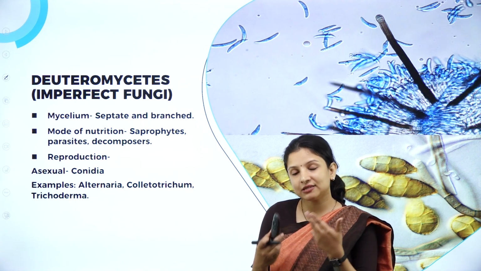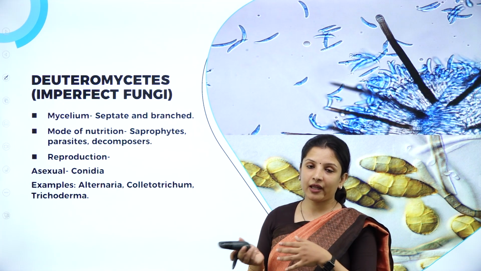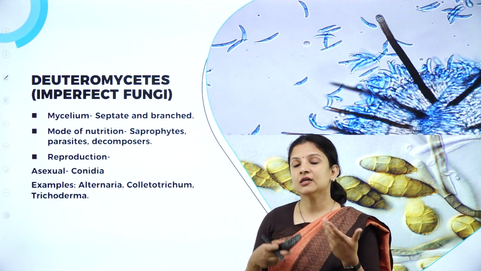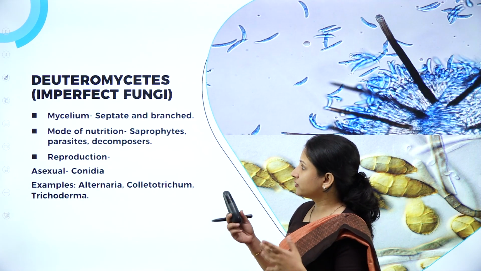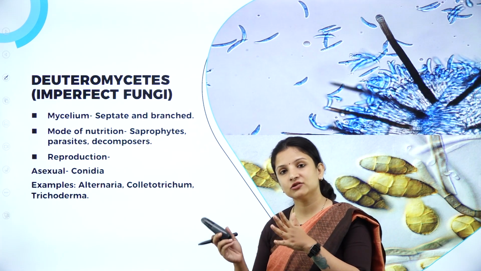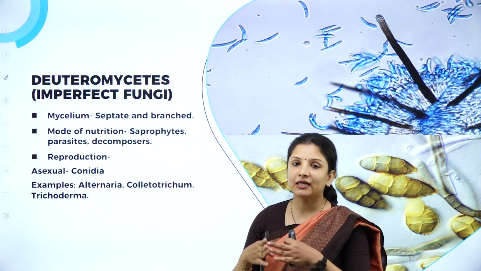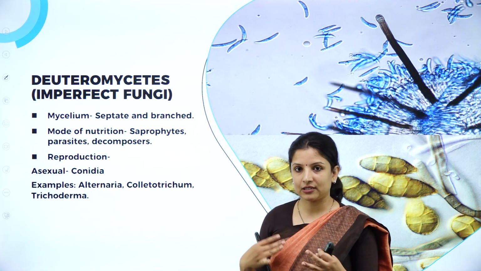Some scientists say that they have a sexual reproduction stage, and then they add these fungi to either ascomycetes or basidiomycetes. Some say that they don't have a sexual reproduction stage. So let us keep it separately as deuteromycetes. That is why it is commonly called imperfect fungi. It neither belongs to any of the groups, nor sometimes it is kept separately. So that is why.